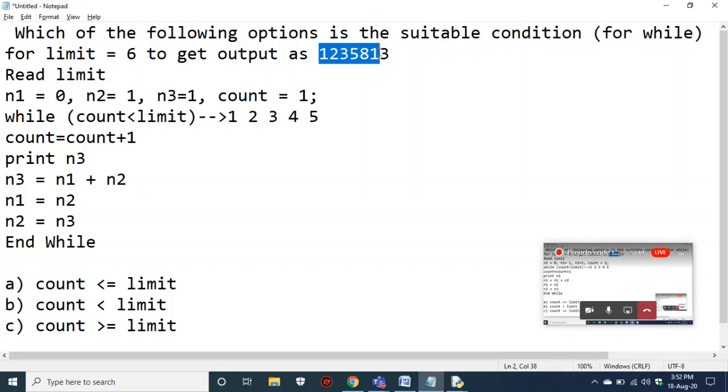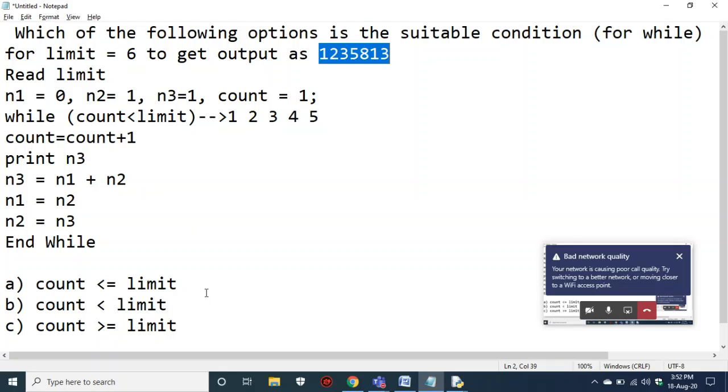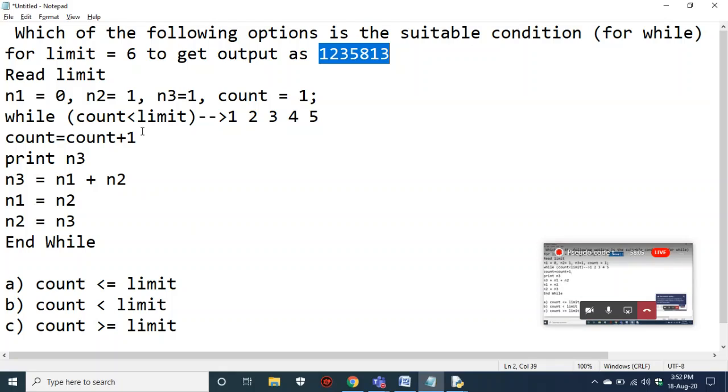So you have values of 7 here, right? 1, 2, 3, 5, 8, 1, 3. So this is also not the correct option to choose, because your output line contains more numbers than that, right? Okay, we'll compare by taking this also.